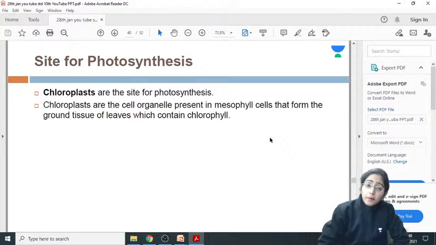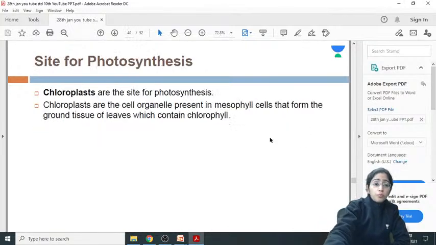What is chloroplast? Chloroplast is one of the plastids. It is a cell organelle present in the mesophyll cell, that is the majority cell that forms the ground tissue of the leaves, which contain the chlorophyll. So chloroplast is one of the plastids, a cell organelle that particularly contains the chlorophyll.